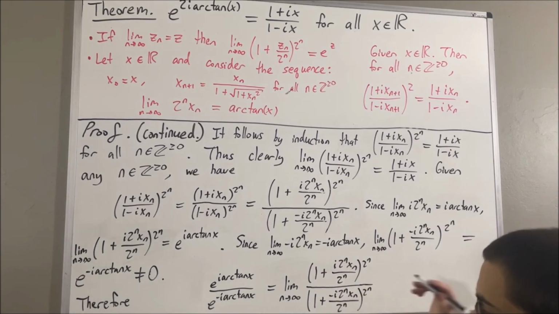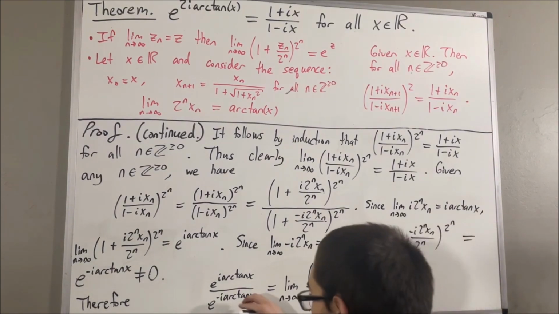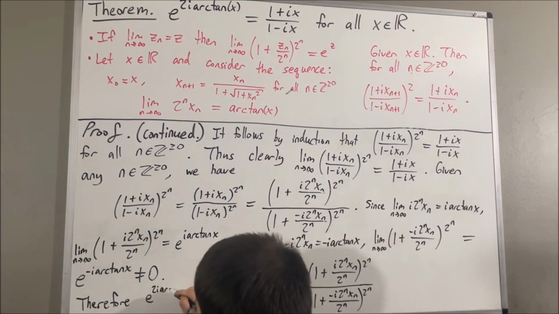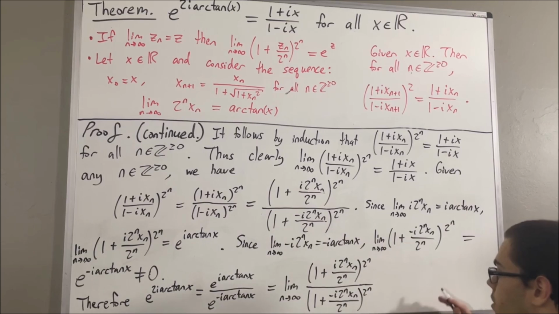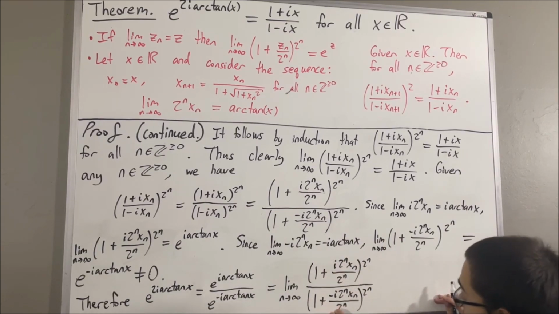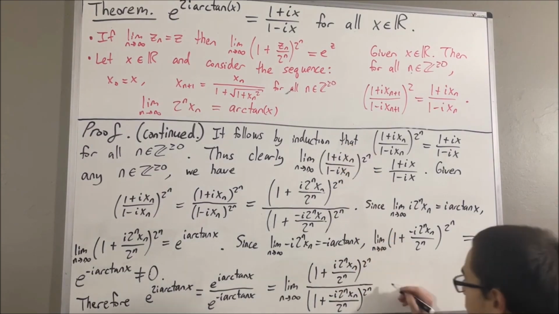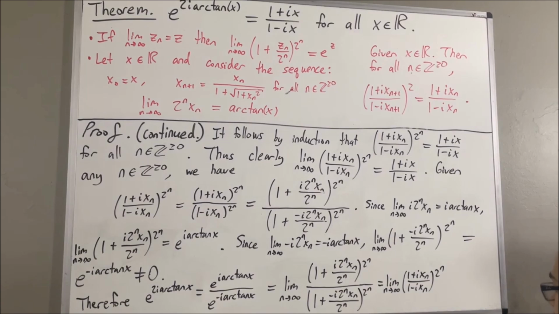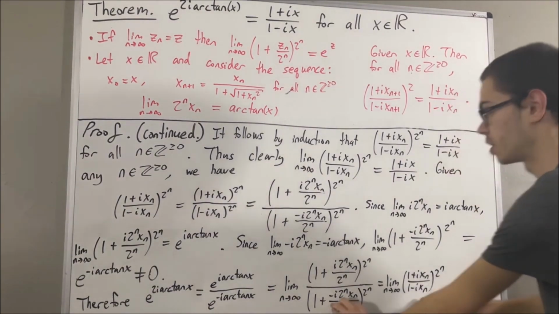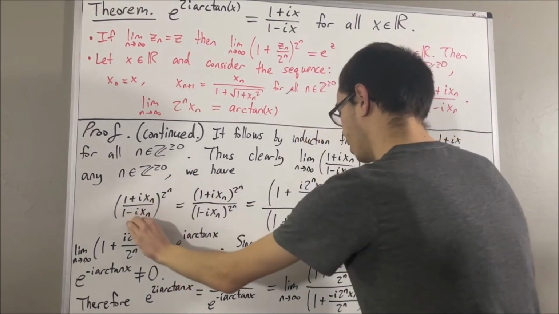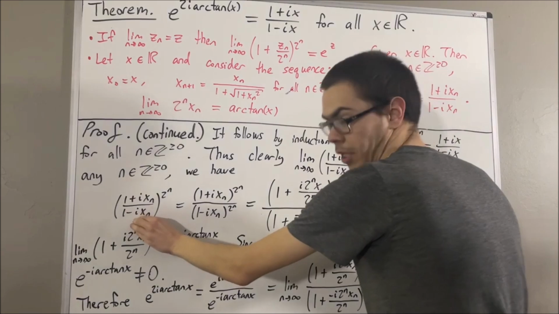But then we know from properties of the exponential function that this is just e to the 2i arctangent x. And then we know that the limit of this sequence is precisely the limit of this sequence, because we showed that these two sequences are exactly the same: given any integer n greater than or equal to 0, these two terms are equal.